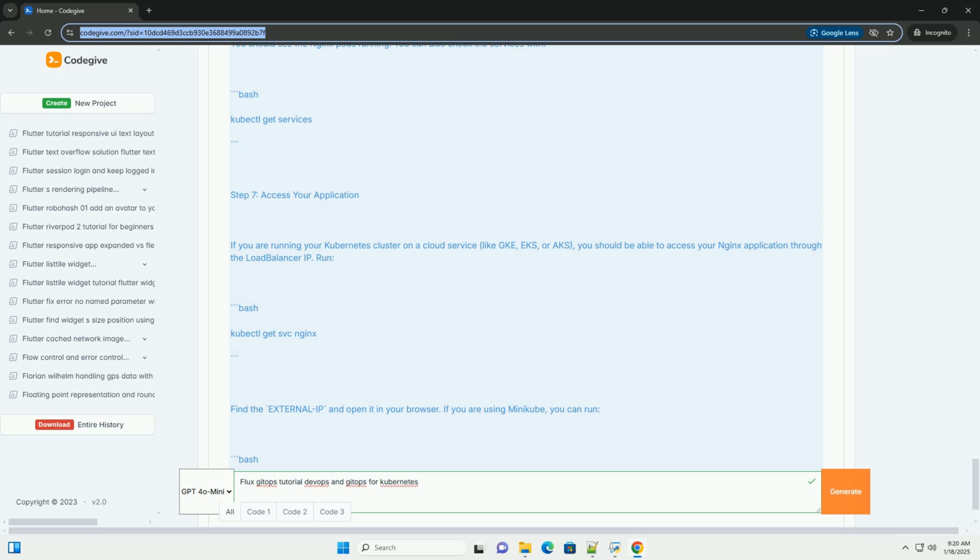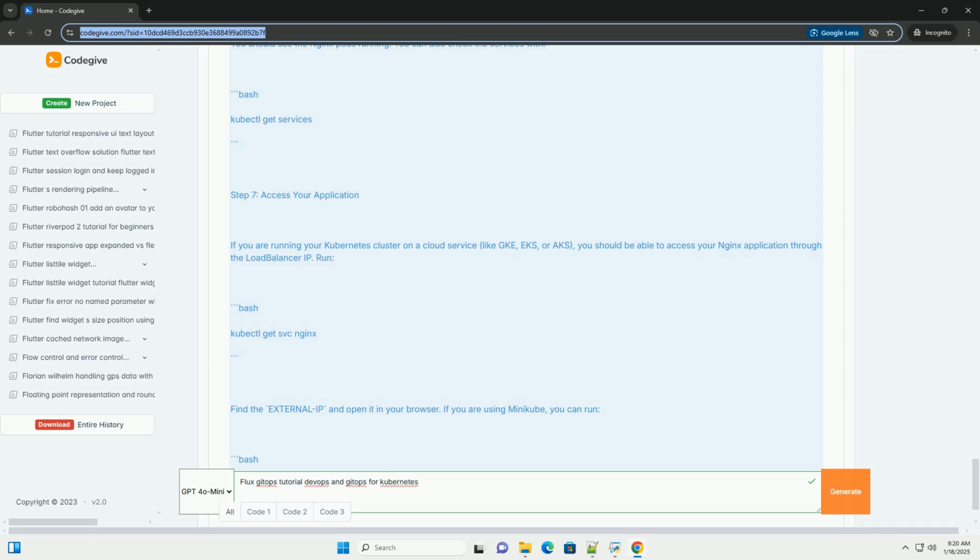Step 5, commit and push to Git. After creating the Kubernetes manifests, commit and push the changes to your Git repository. Step 6, verify the deployment. After pushing the changes, Flux will automatically detect the changes in the Git repository and apply them to your Kubernetes cluster. You can verify the deployment by checking the status of your pods. You should see the Nginx pods running. You can also check the services with.